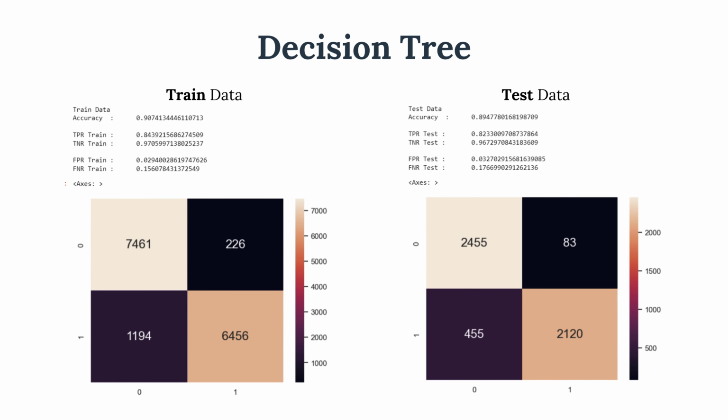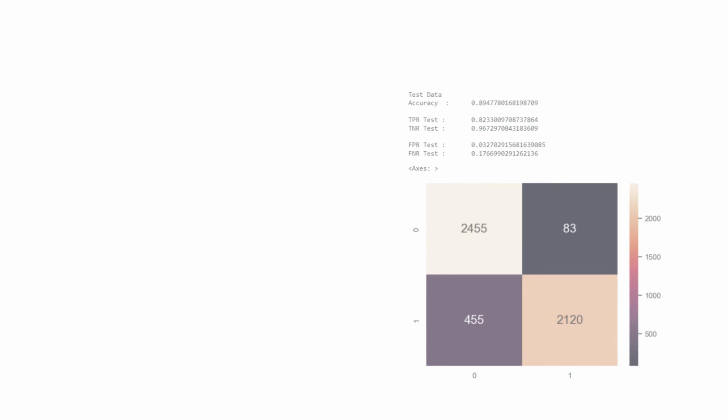The results of our decision tree are as follows. Accuracy rate is the number of correct predictions made divided by the total number of predictions. Our accuracy for our trained data is 0.90 and accuracy for our test data is 0.89. Thanks to the upsampling of the response variable earlier, our accuracy is doing okay. However, we will attempt to increase this accuracy rate even higher using other machine learning methods.